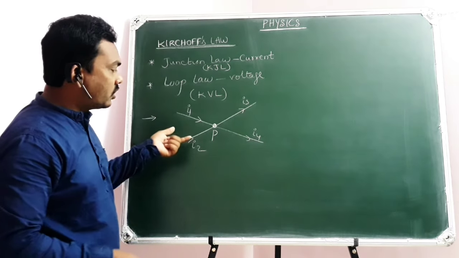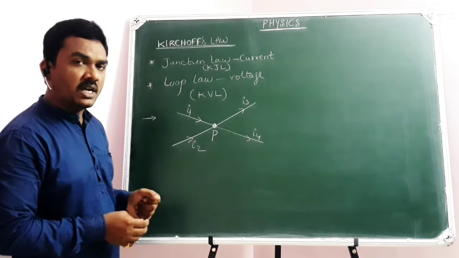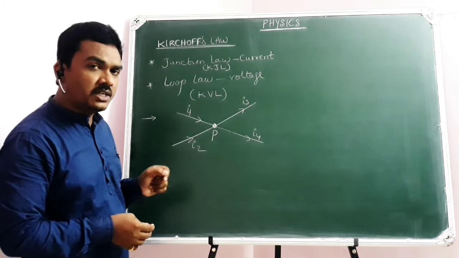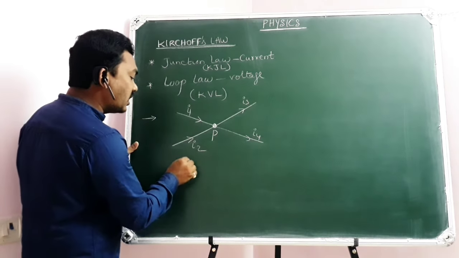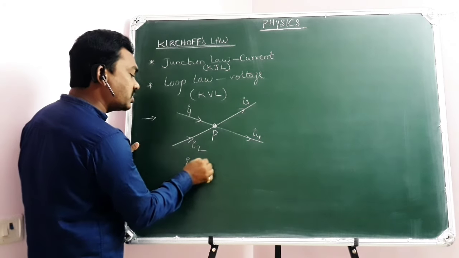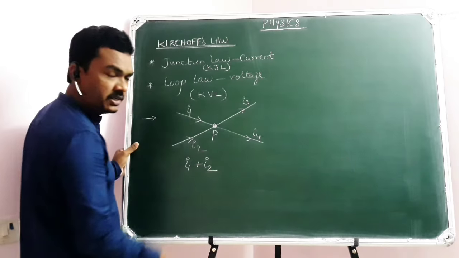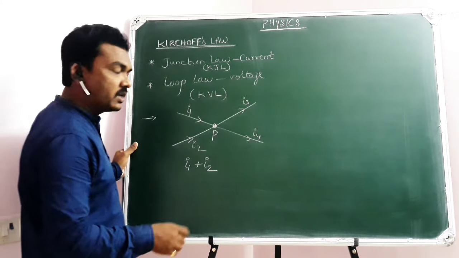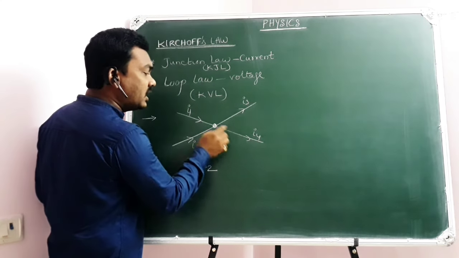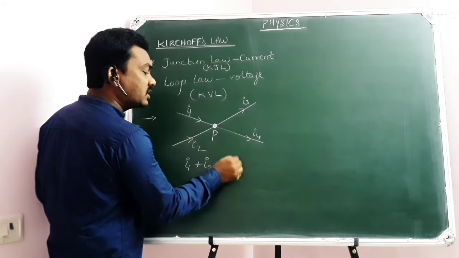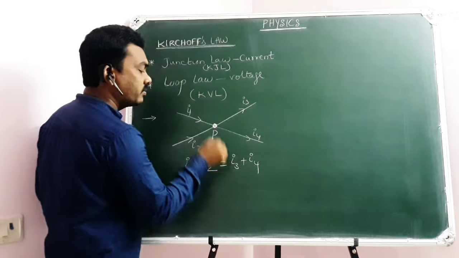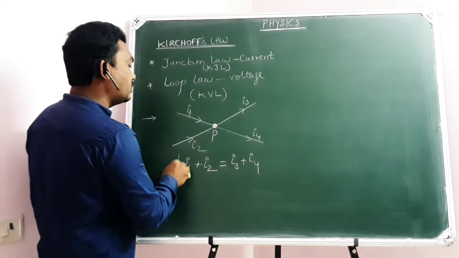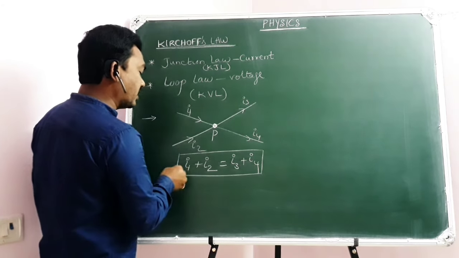If you look at this explanation, the currents that are moving towards the junction are I1 and I2. So the total current moving towards the junction, I1 plus I2, will be equal to the total current leaving the junction, which is I3 plus I4. This is the junction law of current according to Kirchhoff.